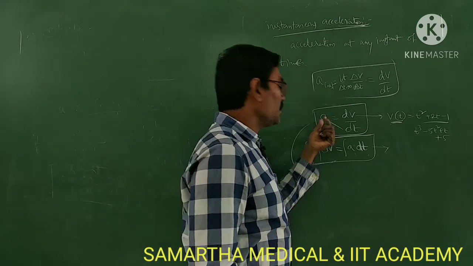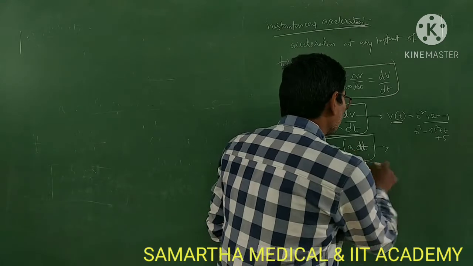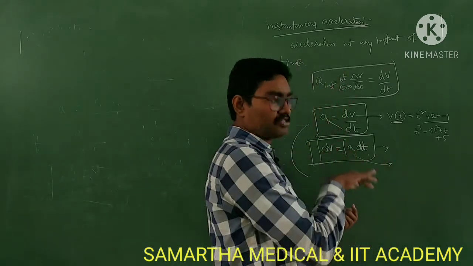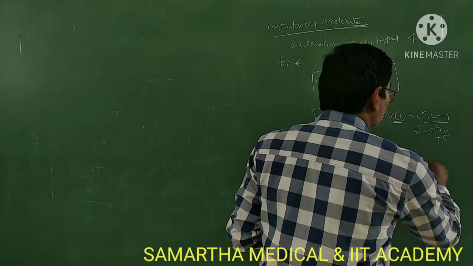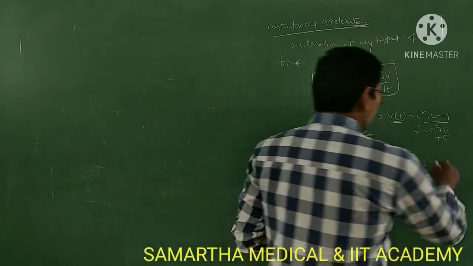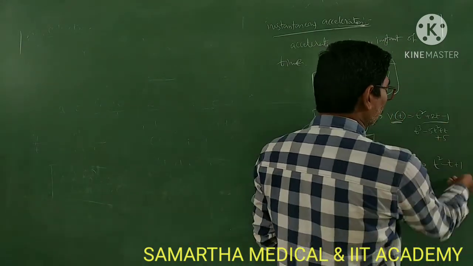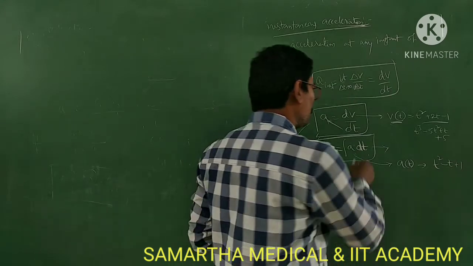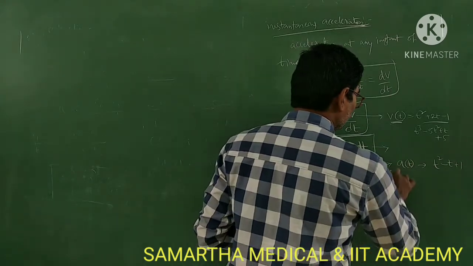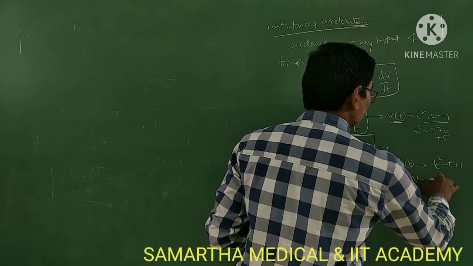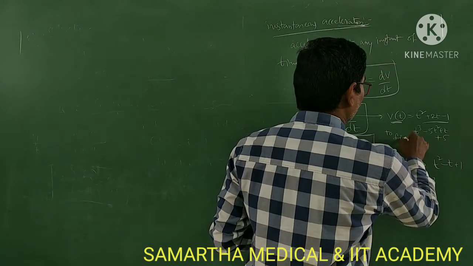Suppose acceleration is given and they are asking to find velocity, then acceleration should be given in terms of a time function, like t square minus t plus 1. They will give a time function like this. So in that situation you can use this formula to find velocity. Okay, this one is to find acceleration.